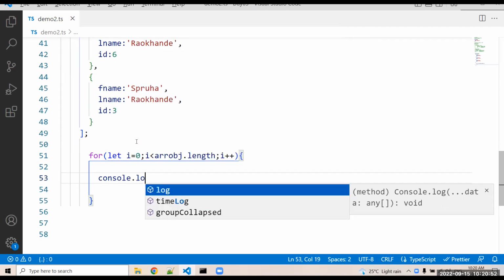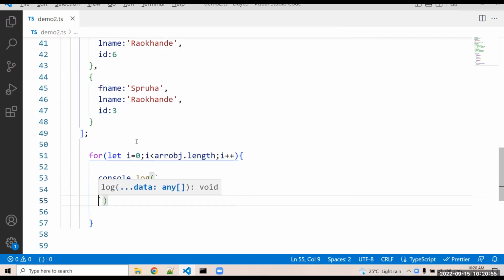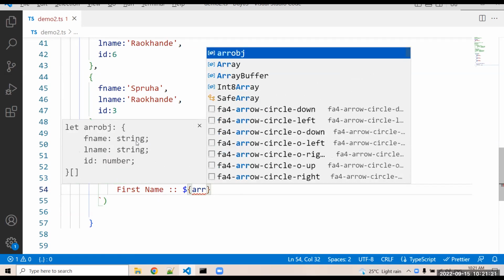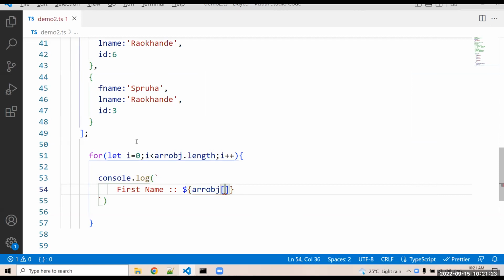Simply console.log, you can use it here. We use a backtick operator. Mention here the first name, dollar curly bracket. How can we access that data? Yes, Kritika, please. How can we access? Here obj, square bracket. In the square bracket, mention the index.